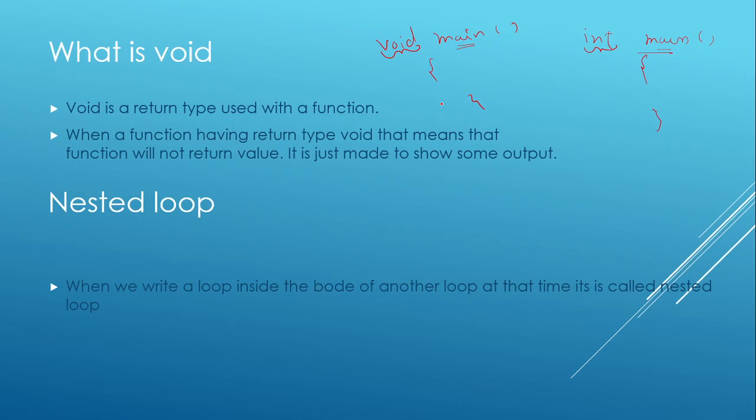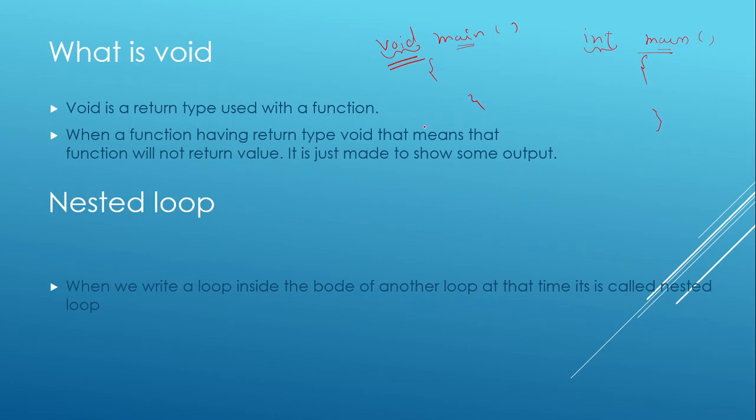Or we are not supposed to return anything from the function. Its work is just to do some calculation and show it on the output screen only. At that time what do we want? We do not want to return anything from that function. But there is a thing that we need to put some return type before the function. So void comes into the picture at this time.